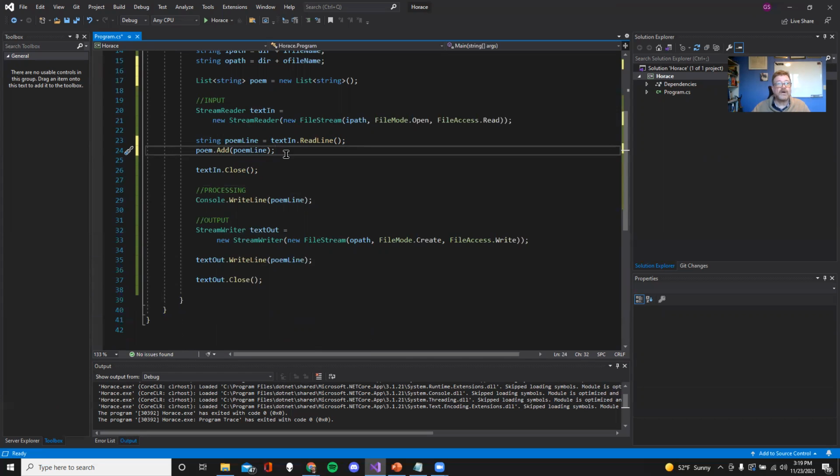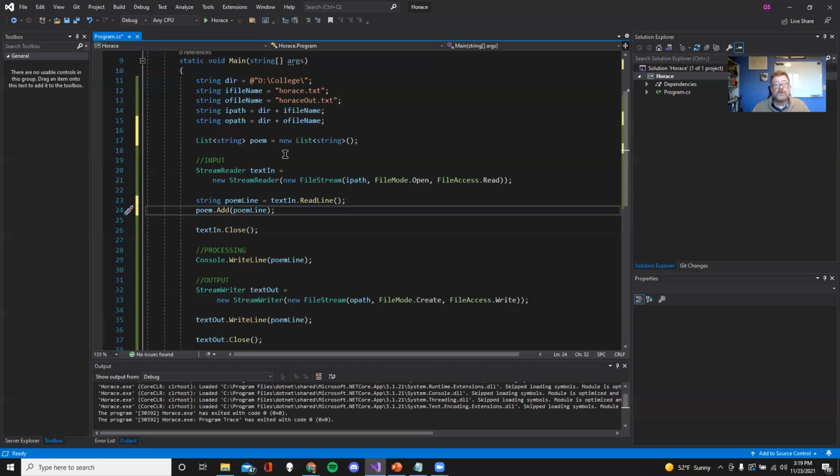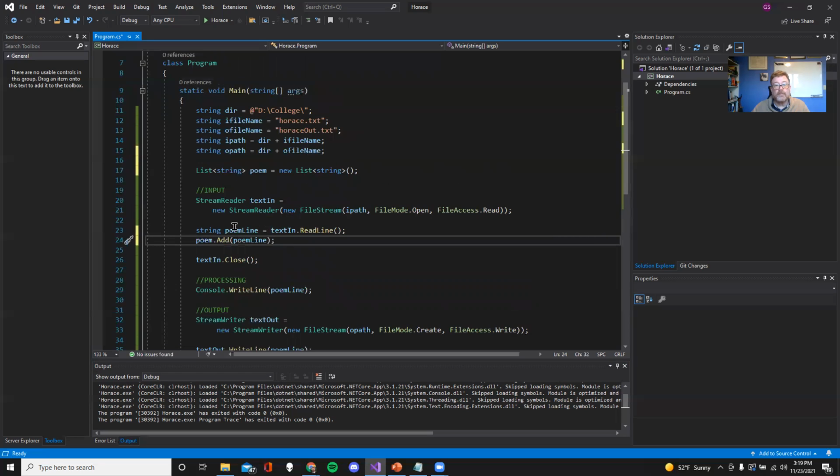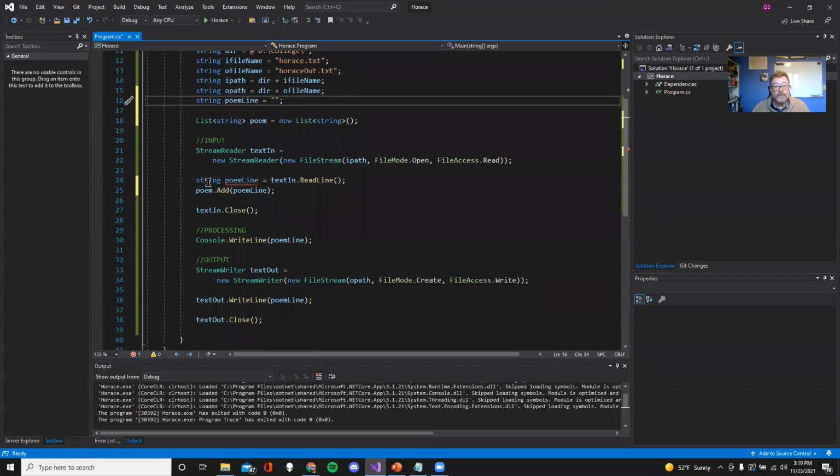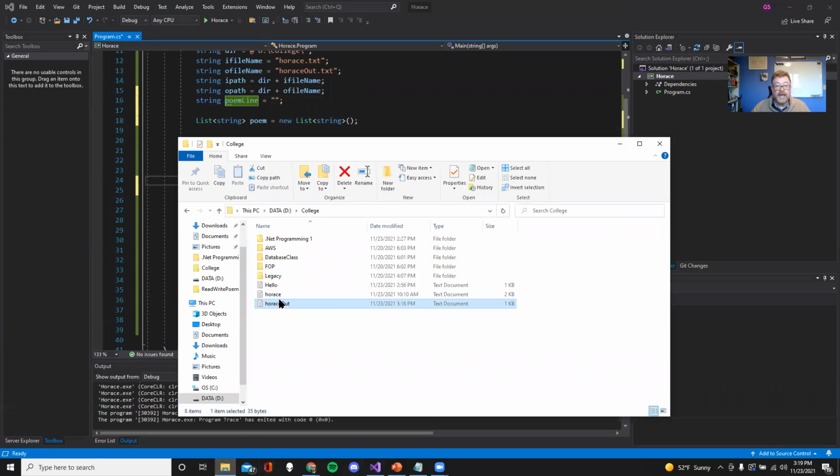What I'm going to do is move the line that creates the poem line up here and assign it to nothing, so that's basically null. Down here, we're just going to change this to being a poem line. Nothing radical. But I need to have it loop through the poem until it hits the end.